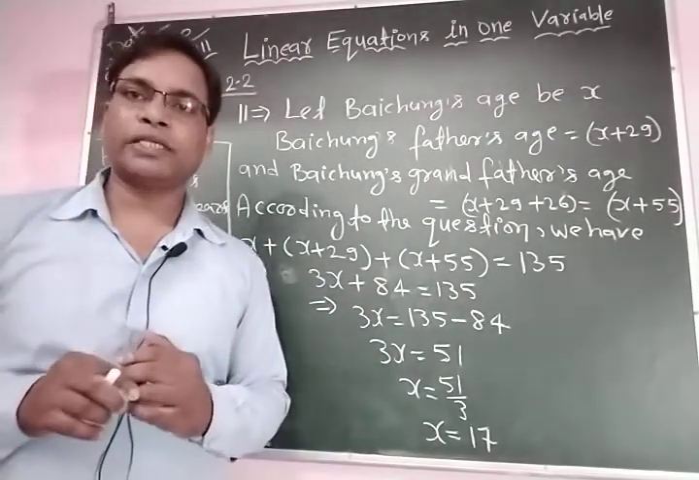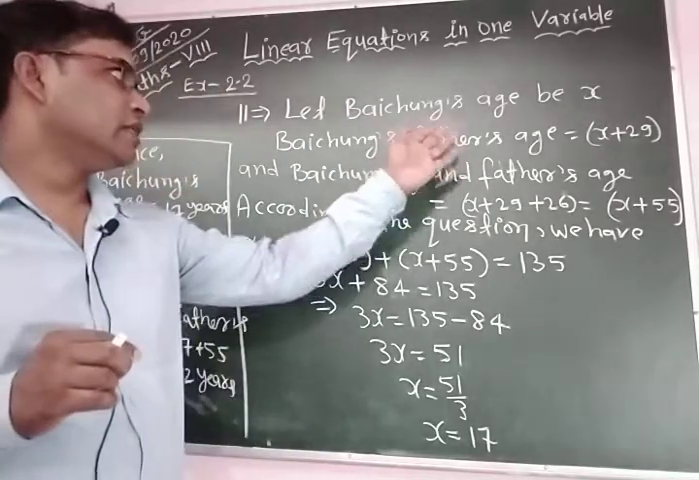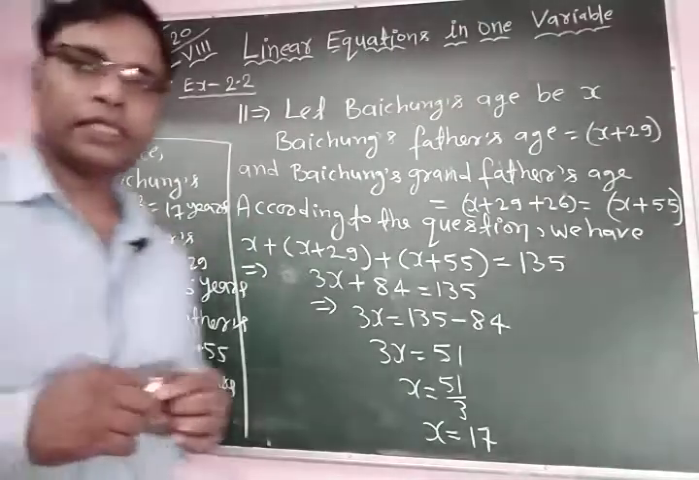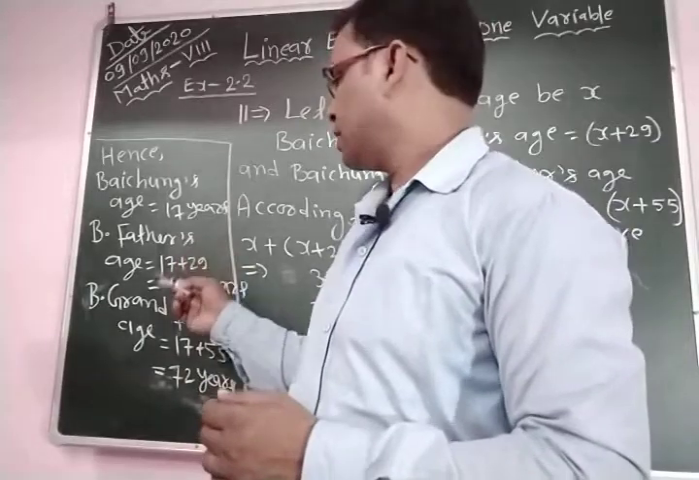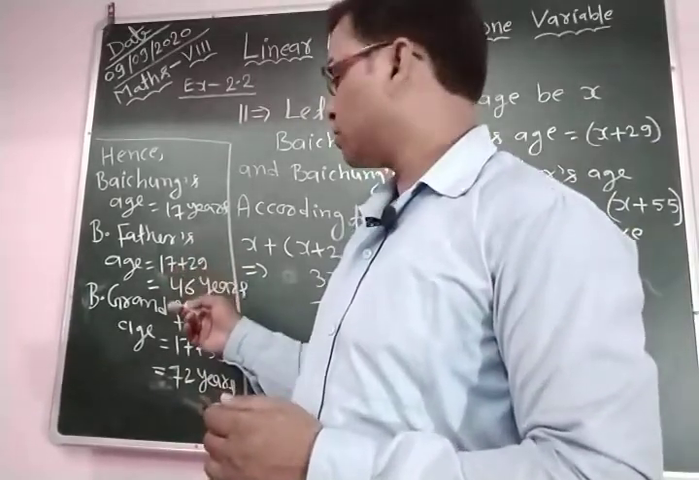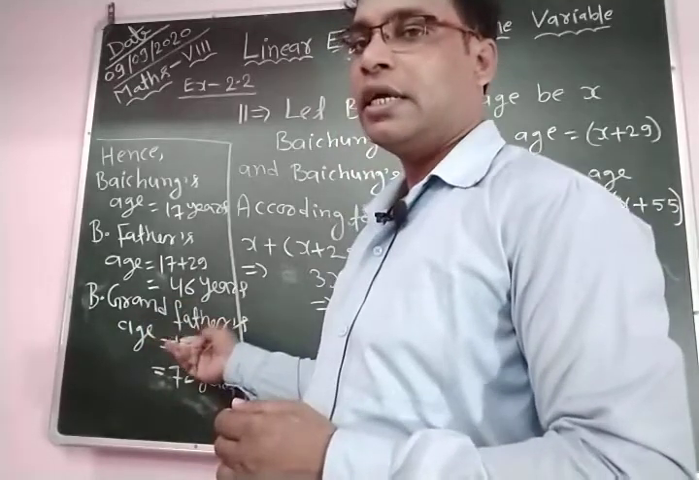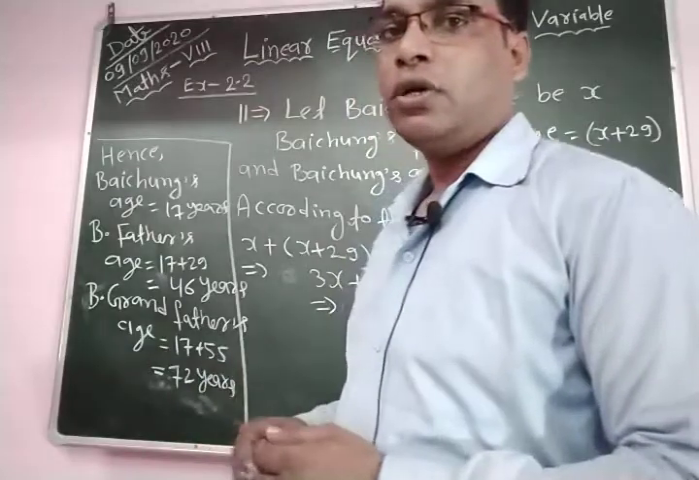What is the value of x? It is 17, and we let x be Bao Ching's present age. So Bao Ching's age is 17 years, Bao Ching's father's age is 17 plus 29, which is equal to 46 years, and Bao Ching's grandfather's age is 17 plus 55, which is equal to 72 years.